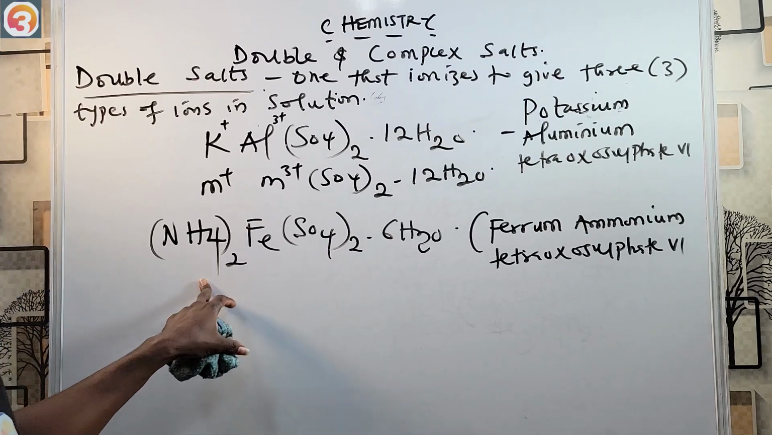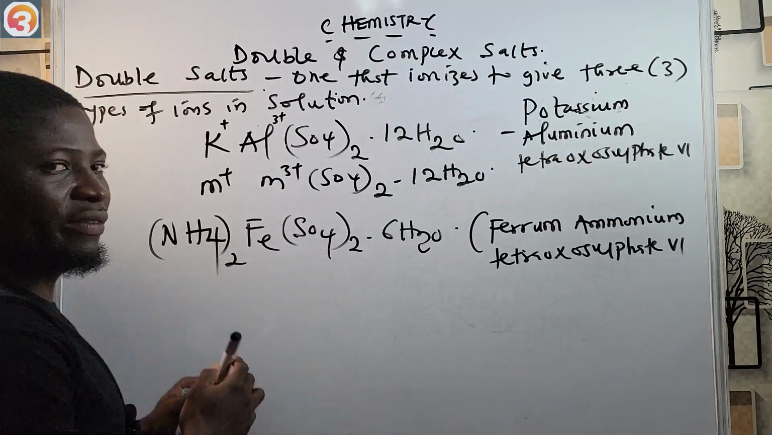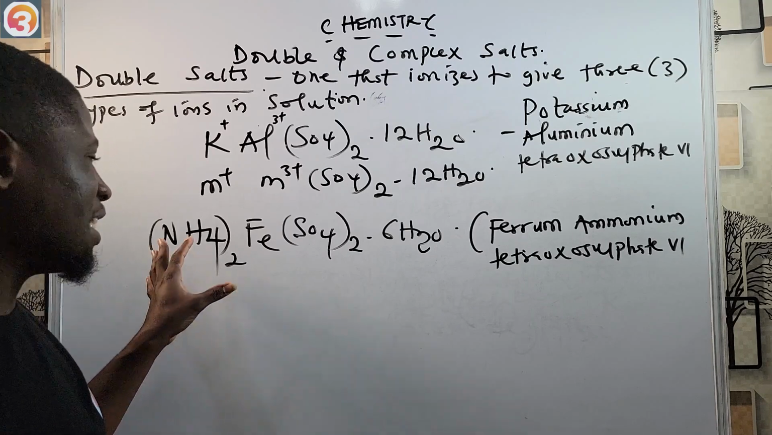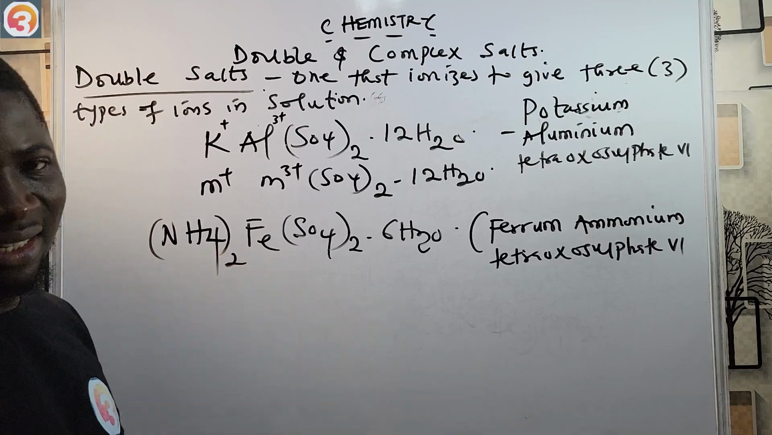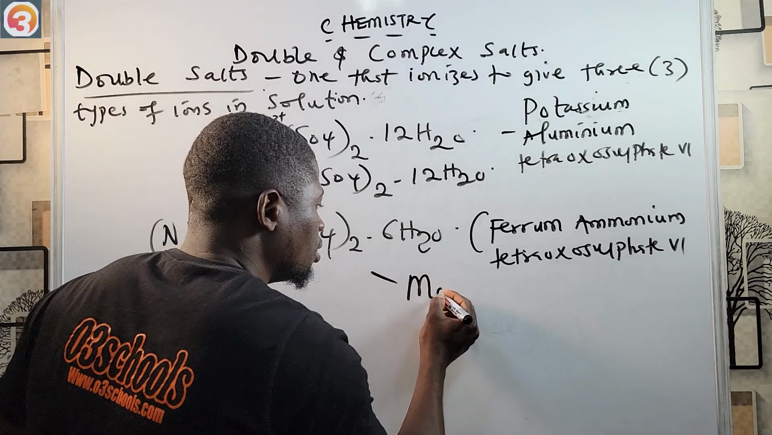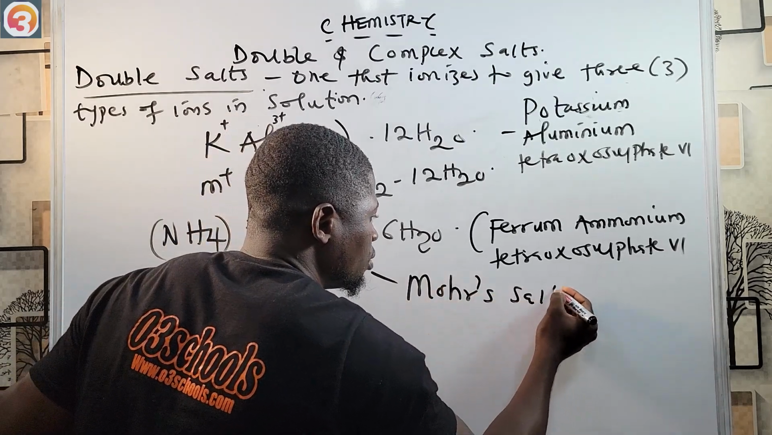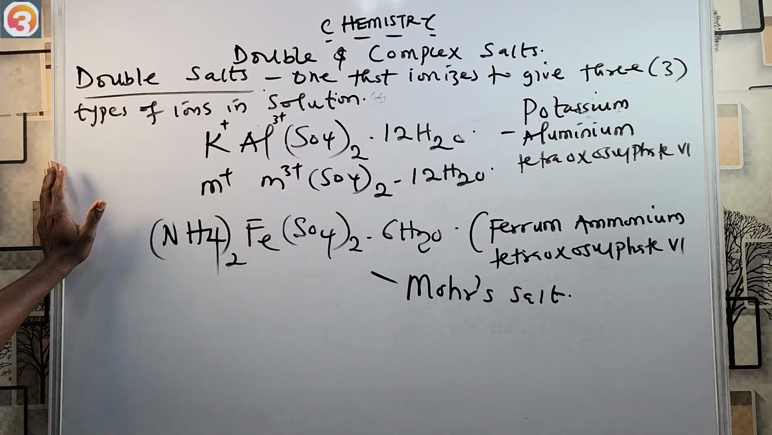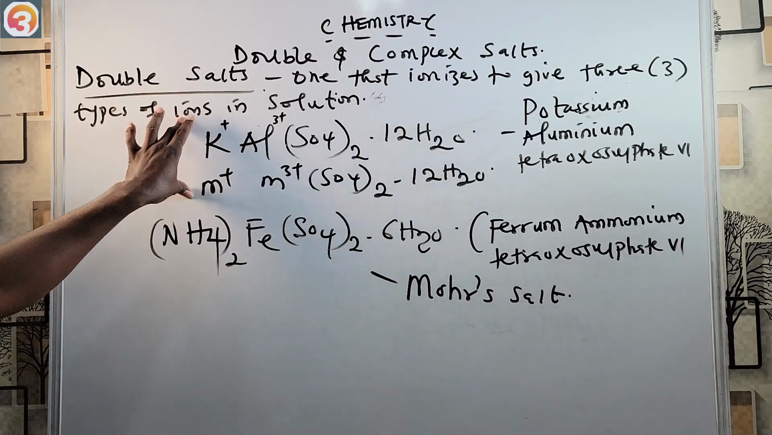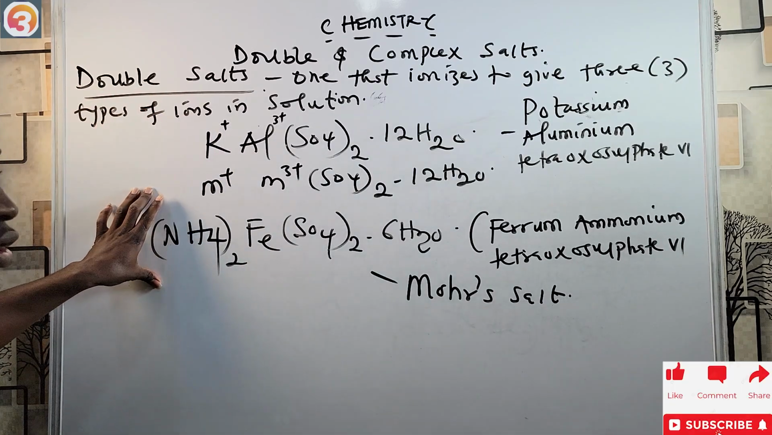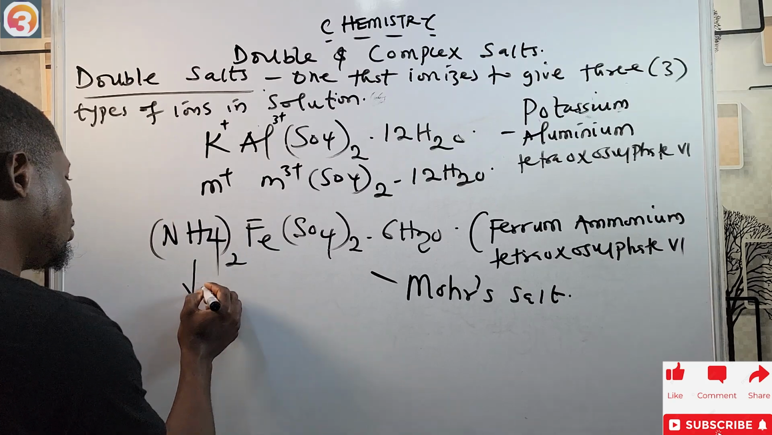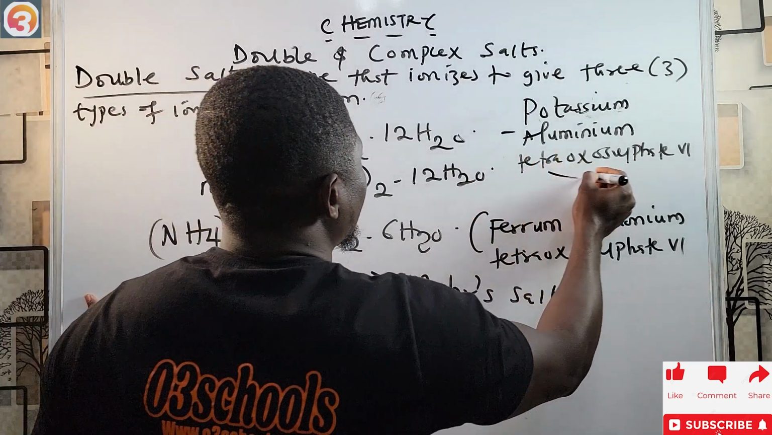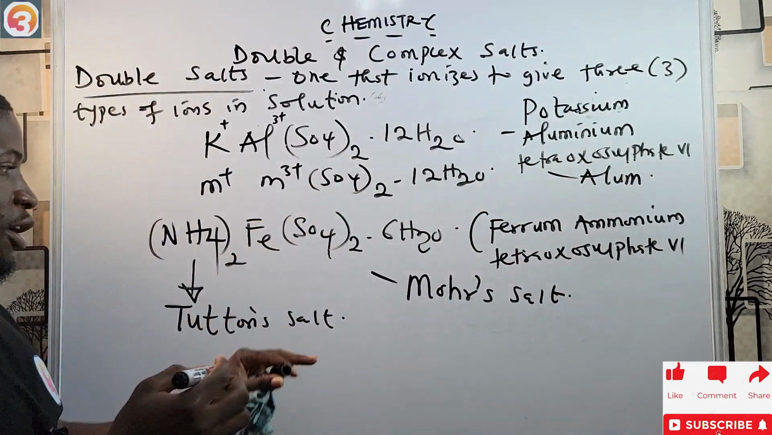So why this one is called ferrous ammonium tetraoxosulfate(VI). This one is also called Mohr's salt. Mohr's salt. So note this formula very well, and you can see which of the following is a Mohr's salt. It's ferrous ammonium tetraoxosulfate(VI). It's also called Mohr's salt. Please note this. All right, so these are examples. I've seen examples of an alum and of a Tutton salt. So this is a Tutton salt, first of all. Why this one is an alum. That's an alum. This is a Tutton salt.